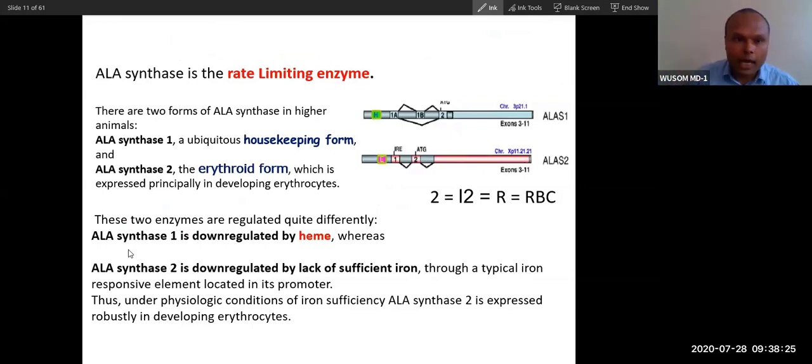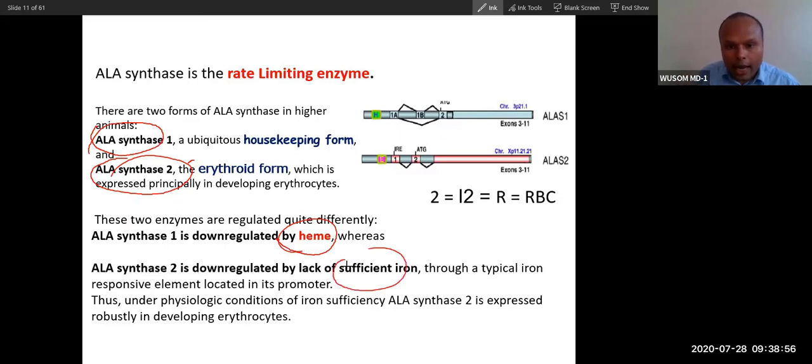And there are two types of ALA synthase. First, as I told you, the first is present everywhere, and it is regulated by heme, feedback regulation. But the other type, ALA synthase type 2, is present in bone marrow only. And you know, heme synthesis happens mainly in bone marrow and liver. So in bone marrow, this ALA synthase 2 is present, and it is activated by iron.